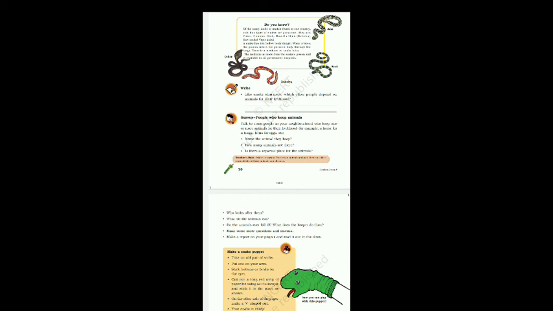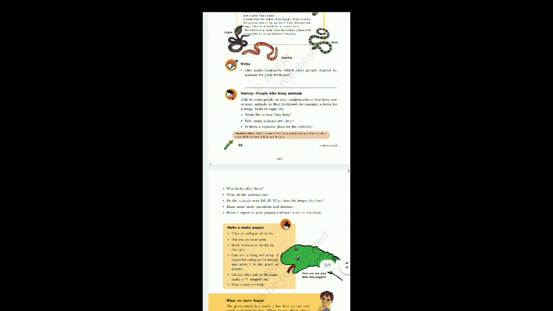Is there a separate place for the animals? How do the animals eat? And what does the keeper do when the animals fall ill? So these are the basic questions which will help you to gain more experience about animals, or about people who depend on animals for their livelihood.